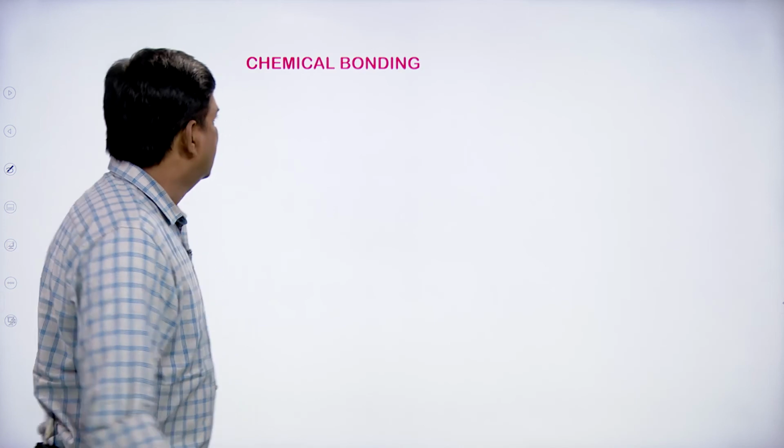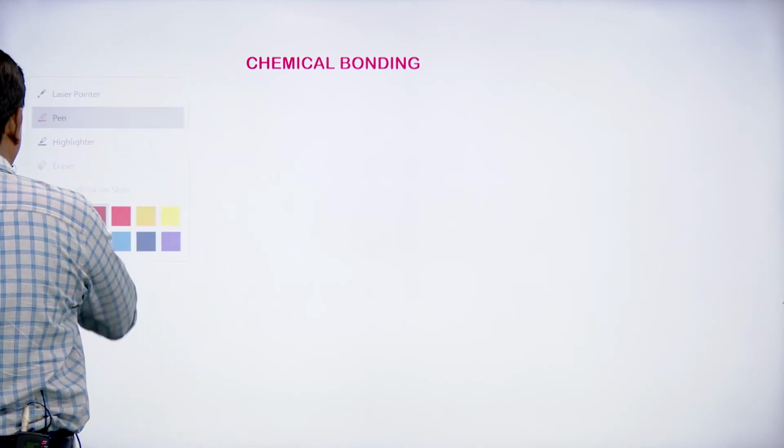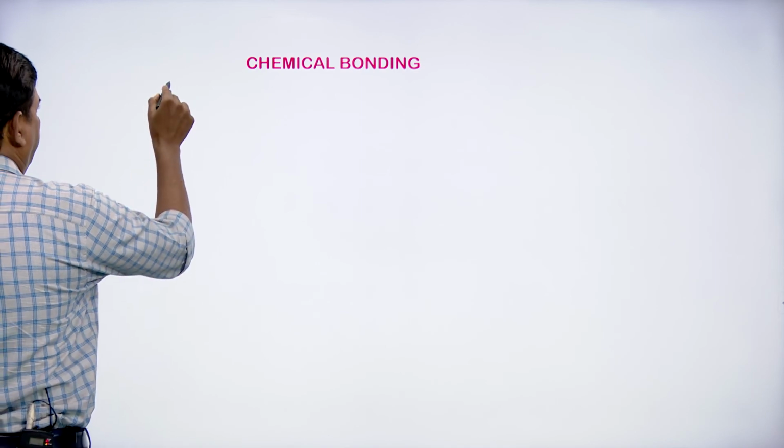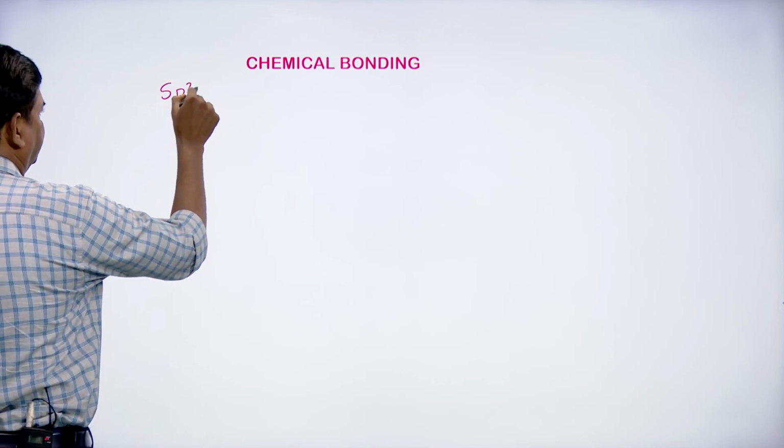Okay, right. So, types of hybridization. First of all, let us see sp3 hybridization.